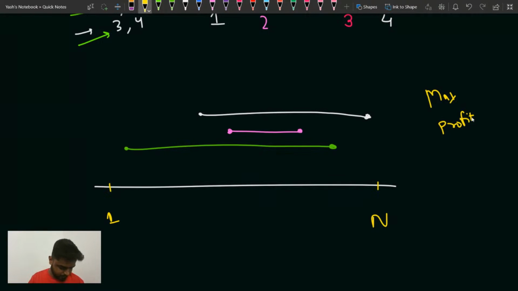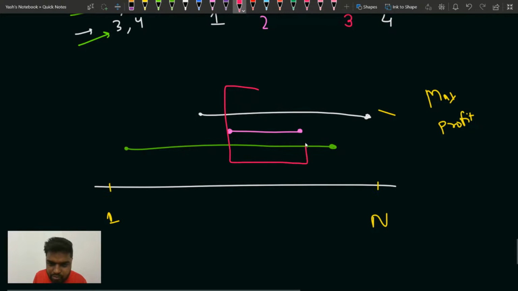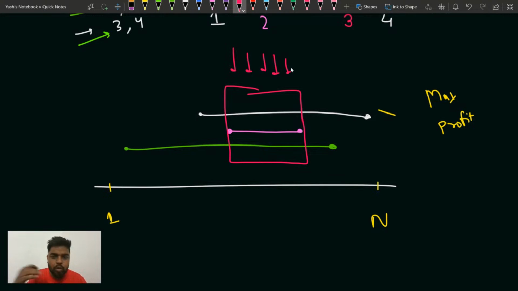Can I say the shops that are visited the most, the ones I'm highlighting in red, are where you would like to keep the higher prices?